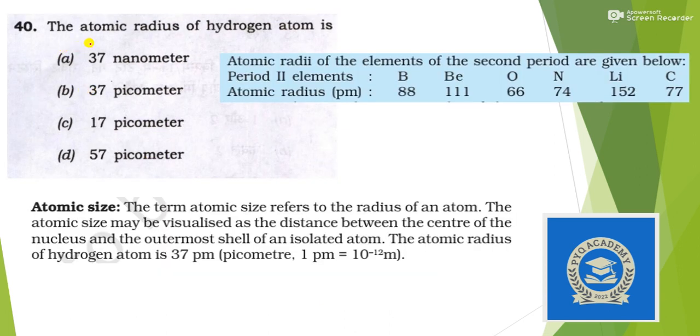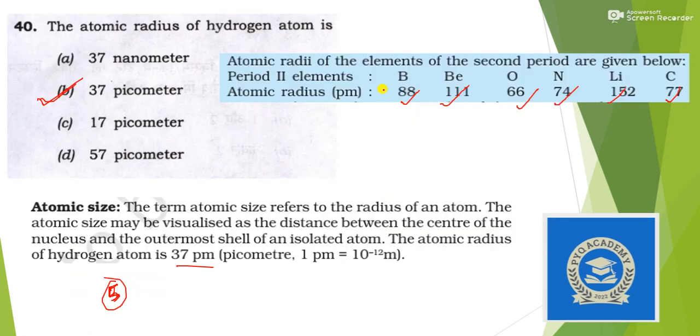Next, the atomic radius of a hydrogen atom is. Again, all of you must be wondering where this question has been asked from, and this question has been asked exactly from the NCERT. You will find the answer in the chapter on periodic classification of elements, I'm not exactly sure of the chapter number. There you will find that the atomic radius of a hydrogen atom is 37 pm, picometer. So the answer is option B. You can also see some other important radii in picometers, so you can remember these. It can be asked in the next examination.